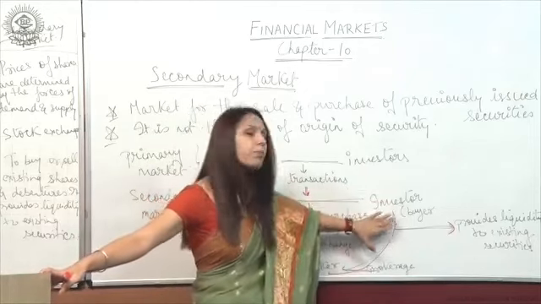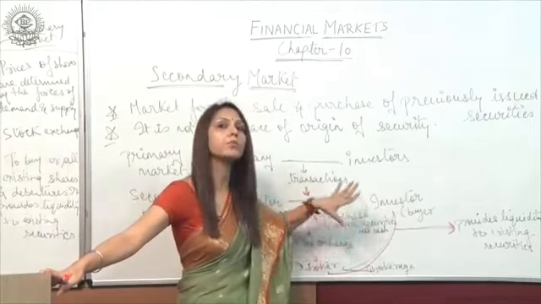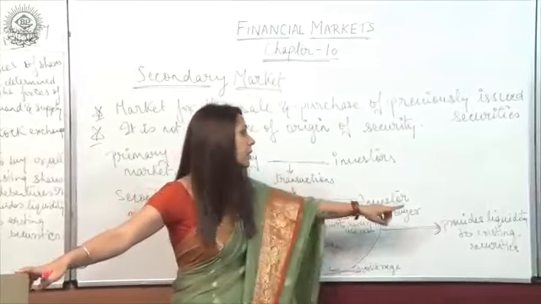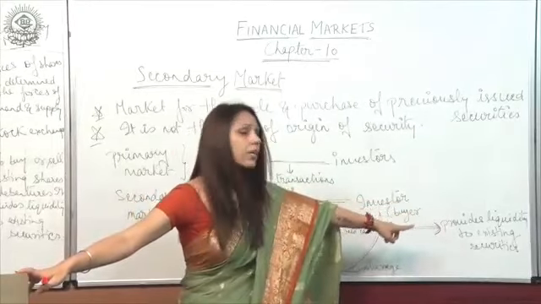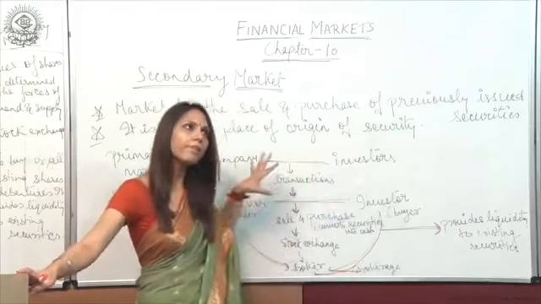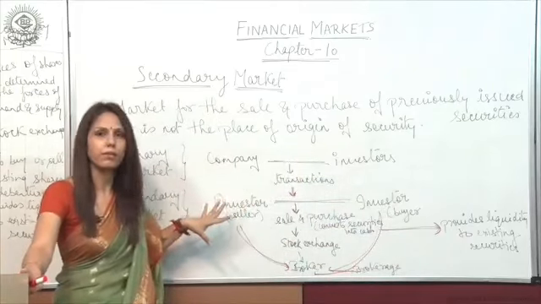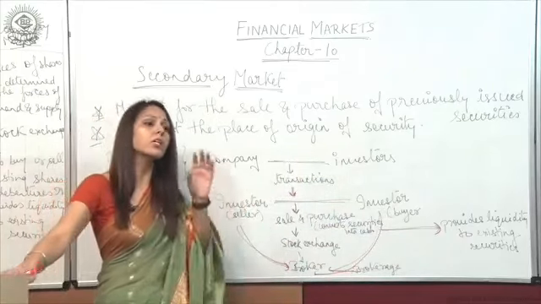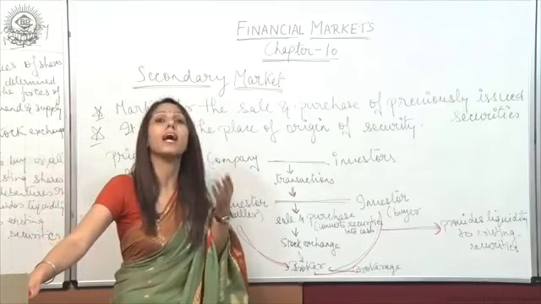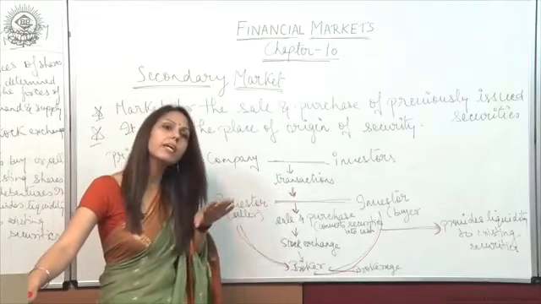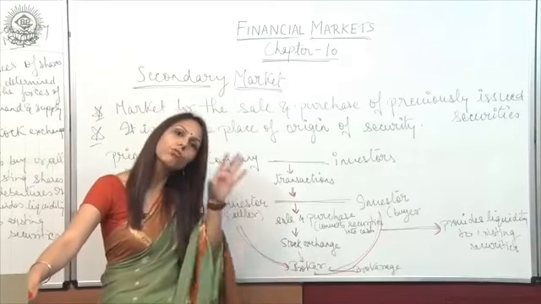Hence, secondary markets provide liquidity to the existing securities. If the secondary market is not there, such securities will not be encashed. So it provides a medium to convert such securities into cash.